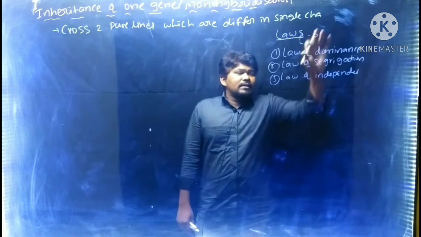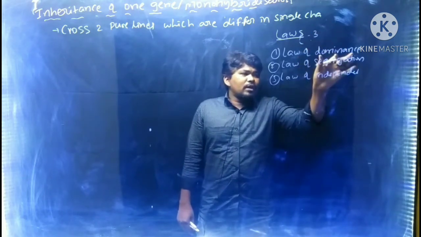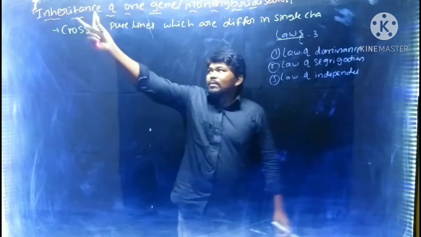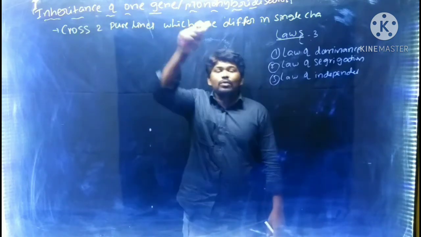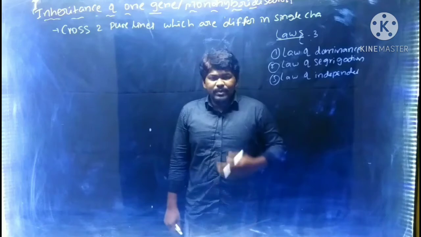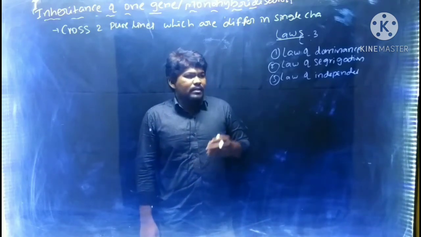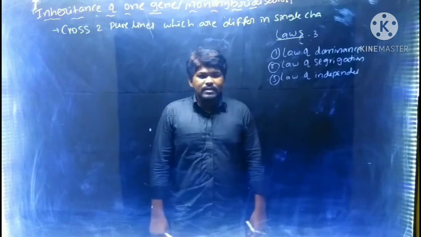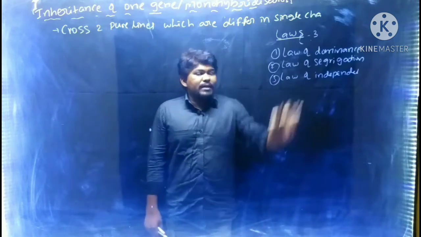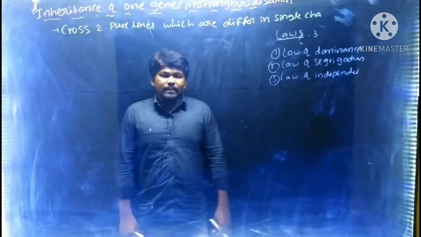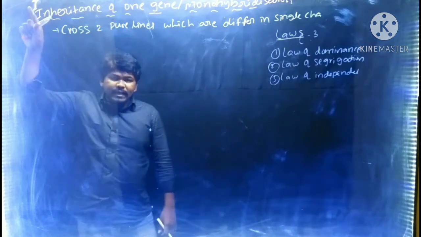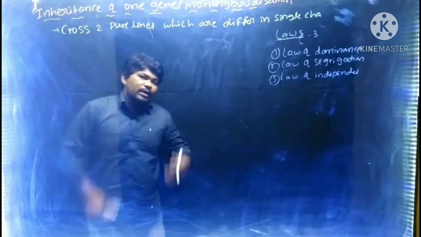Mendel explained the law of dominance and the law of segregation, the first two laws, by inheritance of one gene or monohybrid cross in sweet pea plant. And the law of independent assortment he explained by the dihybrid cross. Now we will see the complete details of inheritance of one gene or monohybrid cross.